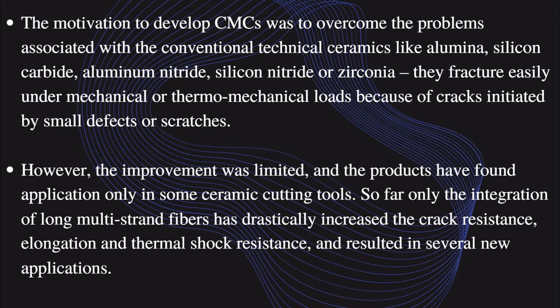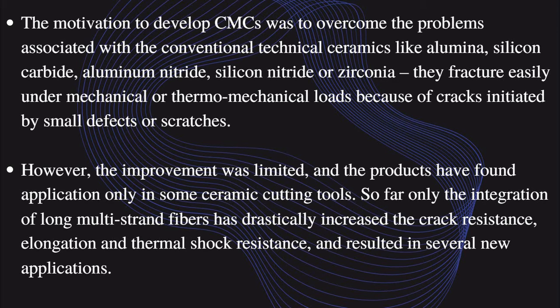What is the reason we make ceramic composite materials? The motivation to develop ceramic matrix composites was to overcome the problems associated with conventional technical ceramics like alumina, silicon carbide, aluminum nitride, silicon nitride, or zirconia. We already use traditional and conventional ceramics like clay, but we also use chemical ceramics like alumina, silicon carbide, aluminum nitride, silicon nitride, and zirconia.